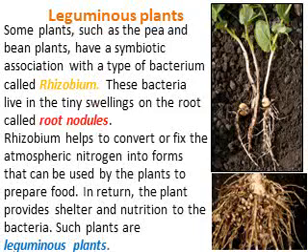Nitrogen is present in air, but it is not directly used by the plants. This rhizobium bacteria helps to convert the nitrogen into the important form of nitrogen, which is used by the pea or the bean plants to prepare the food. In return, the plant provides shelter and nutrition to the bacteria. So both help each other. Such plants are leguminous plants.